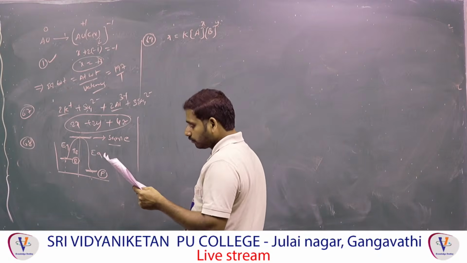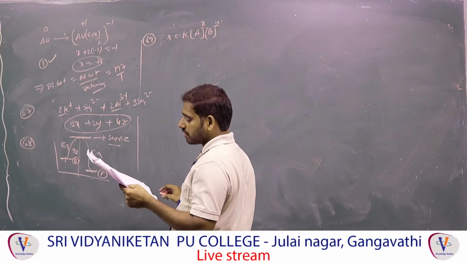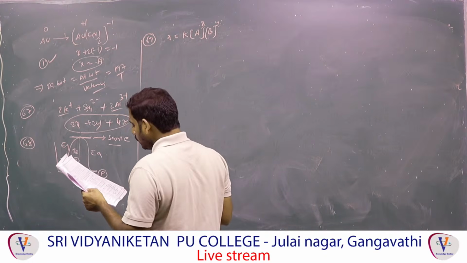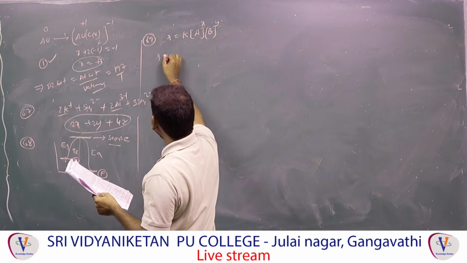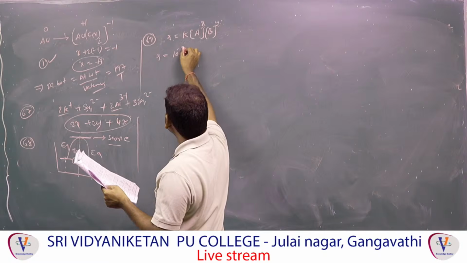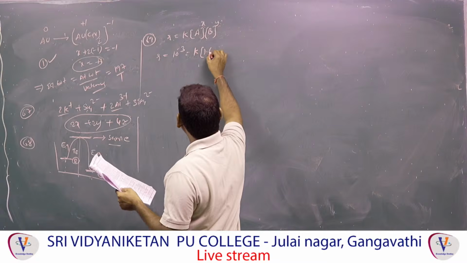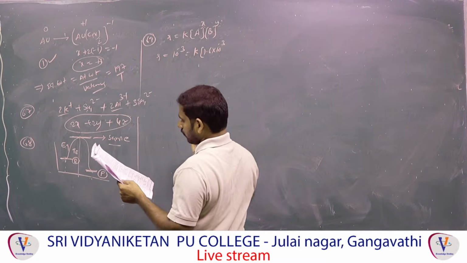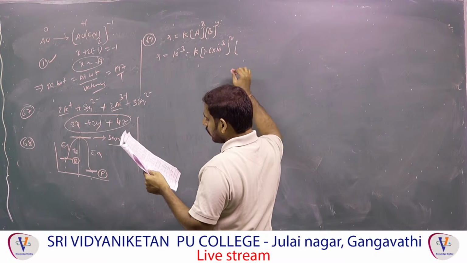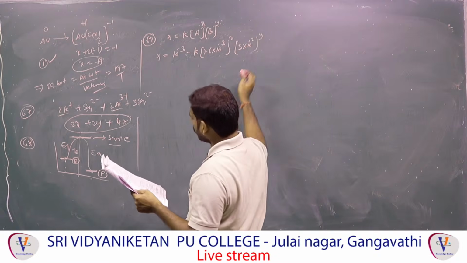First I am going to find Y. For Y, X must be constant. X is the concentration of A, so experiment 1 and experiment 3. Experiment 1 rate, I will tell the one equation. First rate, 10 power minus 3, is equal to K into concentration of A, 1.6 into 10 power minus 3, power X, concentration of B, 5 into 10 power minus 2, power Y. This is equation 1.